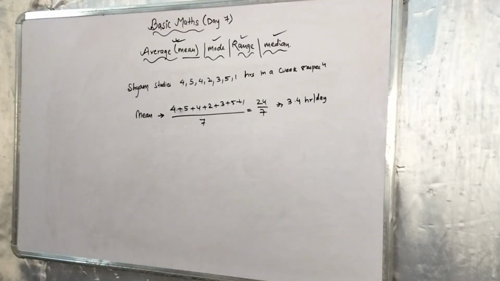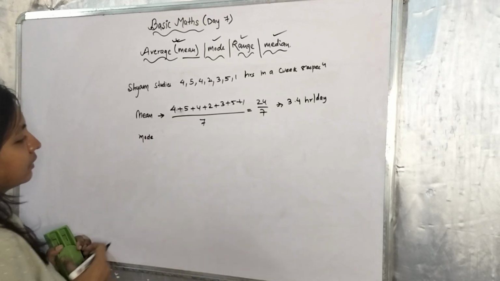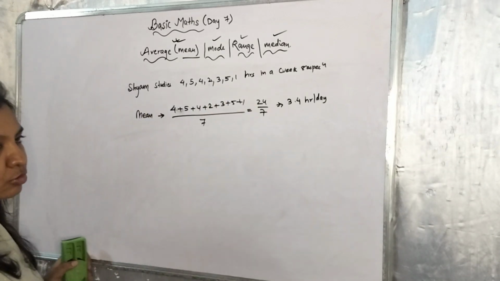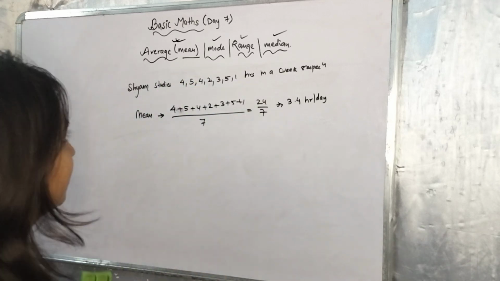Fine. That is the mean. Now we will take out the mode. First we can rearrange this, because for the median and mode we require the numbers arranged in ascending order.